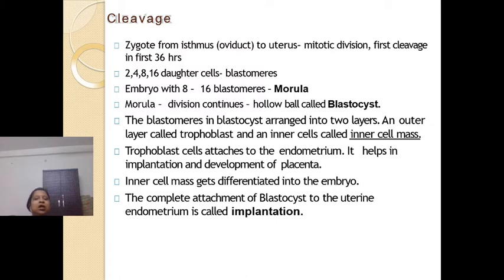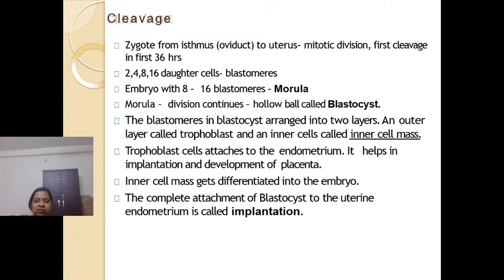Fine. Now, let me tell you, the size of the zygote as well as blastocyst remains the same, right? As the cleavage will occur, morula stage will come and blastocyst stage will come. It will travel towards the uterus, and after it forms a blastocyst, implantation will occur, right?